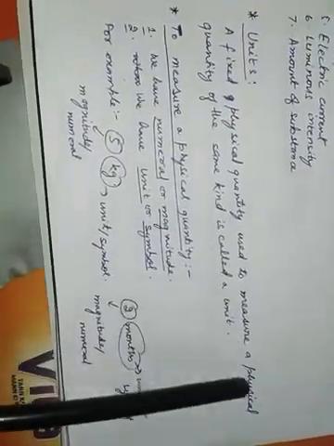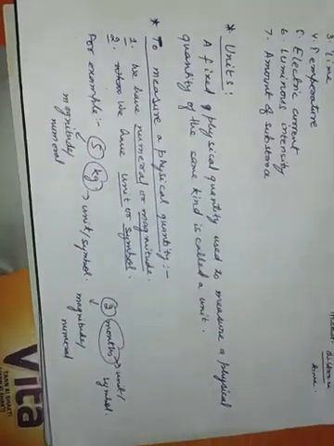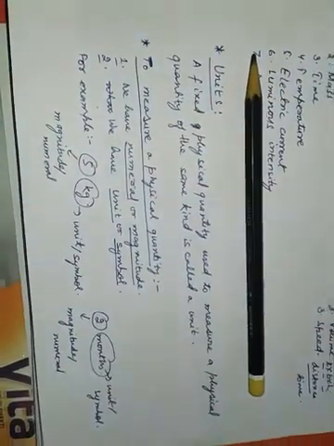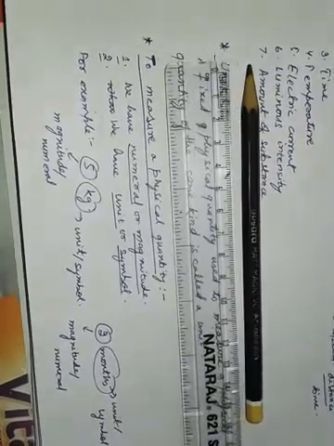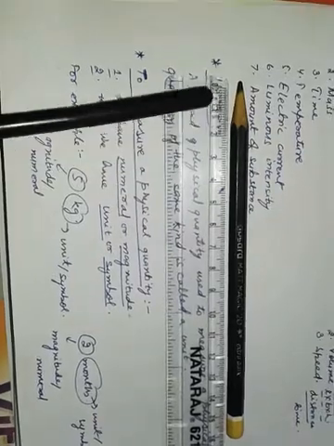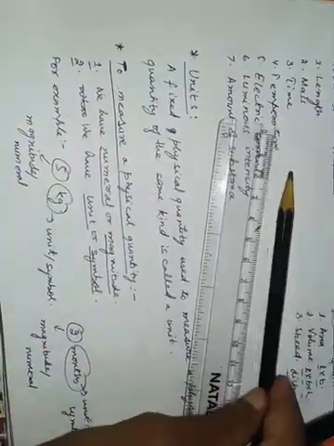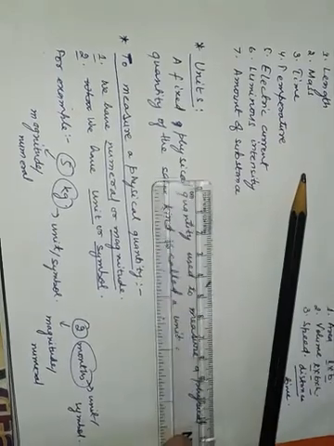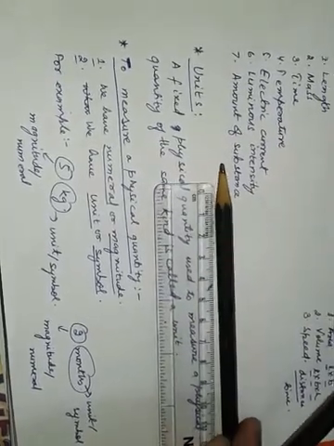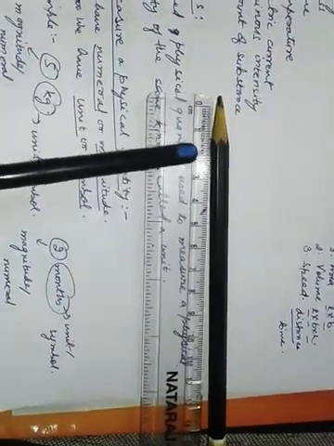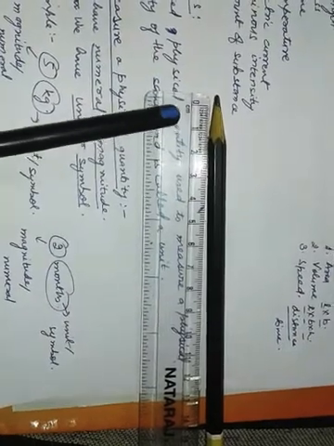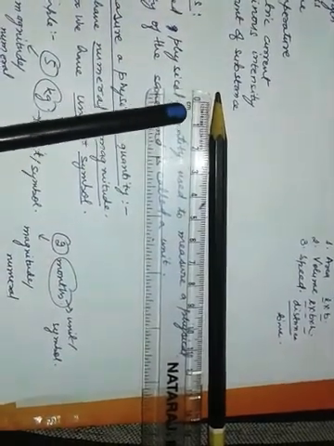So here it is mentioned that a fixed physical quantity used to measure a physical quantity of the same kind is called a unit. Suppose I measure this pencil with the help of a scale. This fixed quantity is the centimeter. You can see here, suppose I put it like this. What you see here is that this fixed quantity is the centimeter. So this centimeter is known as the unit.